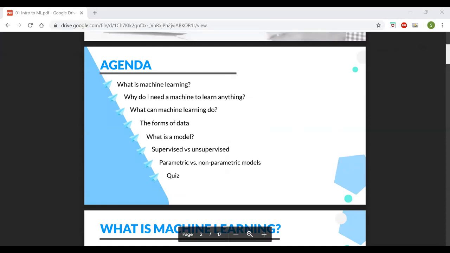So yeah, we have talked about what machine learning is. Machine learning is a different kind of programming, we can say, where we don't write the rules, but we ask the machine to write the rules. And why do we need the machine to learn anything? That is because we have a lot of data. Previously, this kind of data explosion was not there, so people didn't have access to a lot of data, any kind of data. So they were not using machine learning.